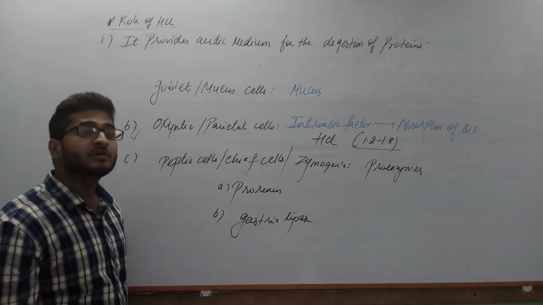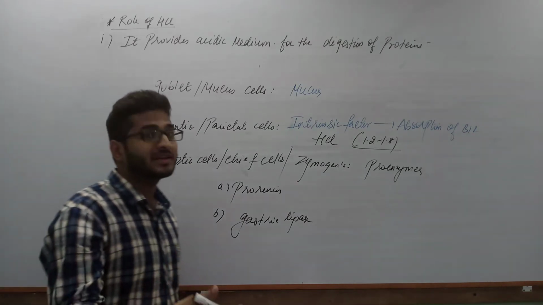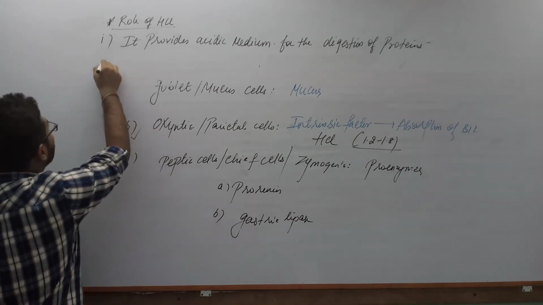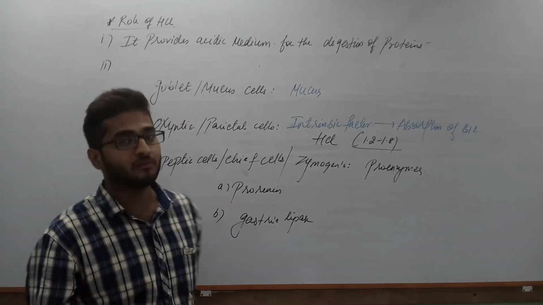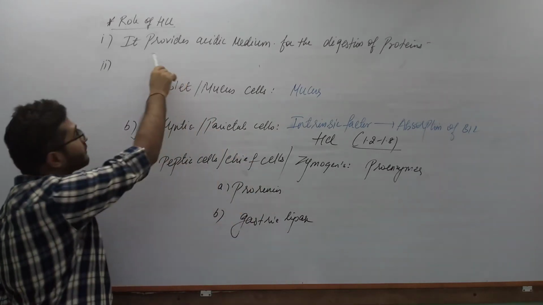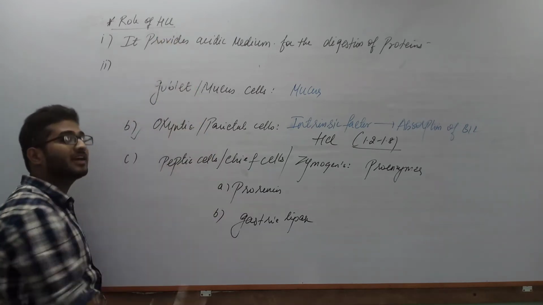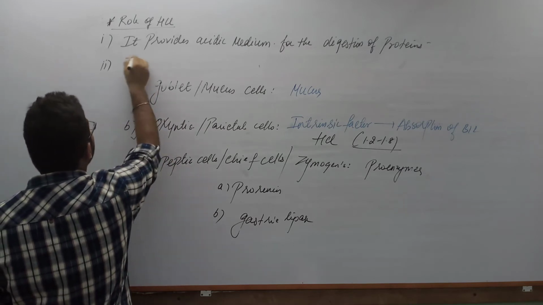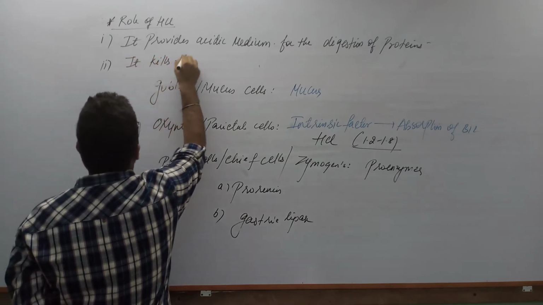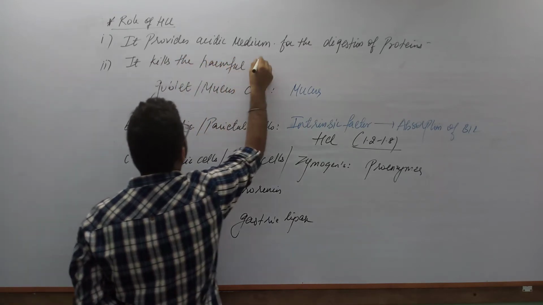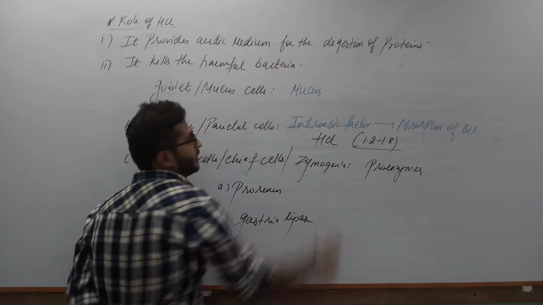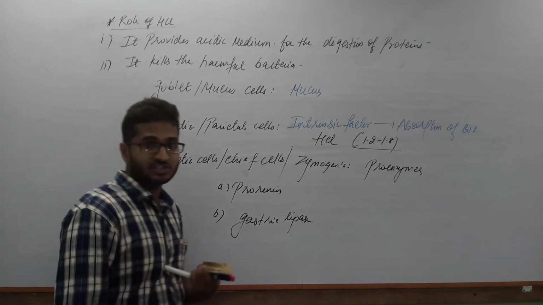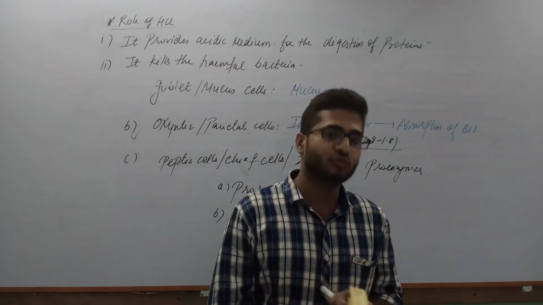The second most important function of hydrochloric acid is that it kills bacteria. If you remember, in the mouth, the salivary gland secreted the enzyme lysozyme, which was antibacterial in nature. In the stomach, hydrochloric acid acts as a good antibacterial agent. So it kills the harmful bacteria, so that the pure, digested food reaches the small intestine for further digestion, and then the large intestine for the absorption process.